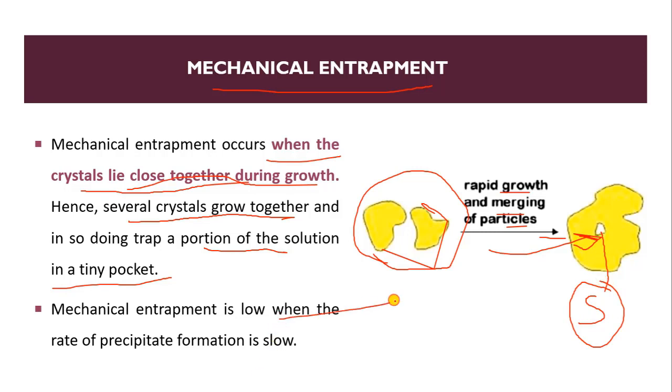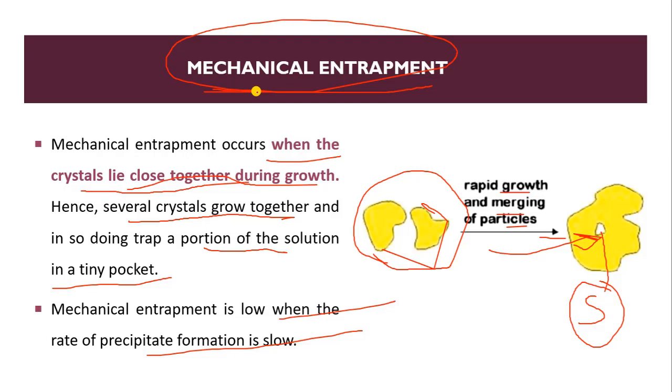It is low when the rate of precipitate formation is slow. The crystal growth depends on the rate of precipitation. When there is a fast precipitation process, we can observe this kind of co-precipitation, mechanical entrapment. But when there is slow precipitation, we generally don't observe this, right?